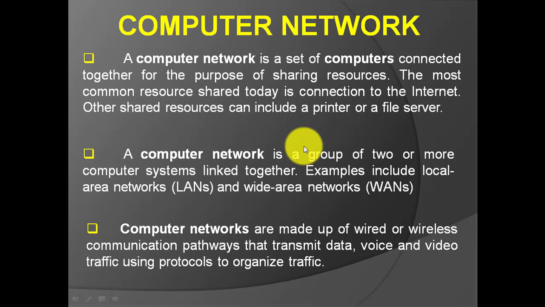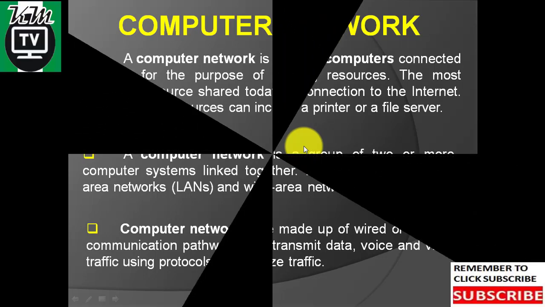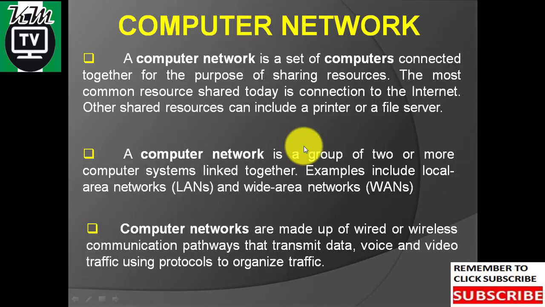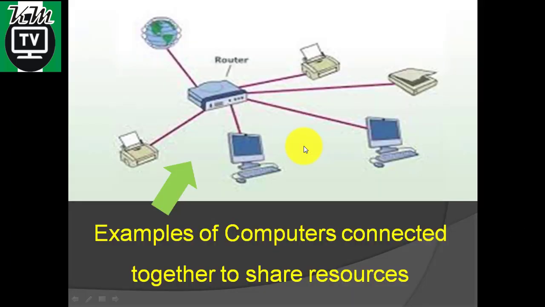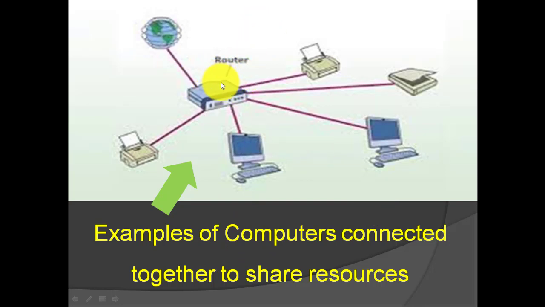Now, look at the example of computers connected together to share a resource. You can see we make use of the router to connect all the devices together. We have the printer here, we have the scanner, we have the computer, another scanner, and the internet. So all these are linked together with this device called a router, and this is a typical example of a computer network, where computers are connected together.